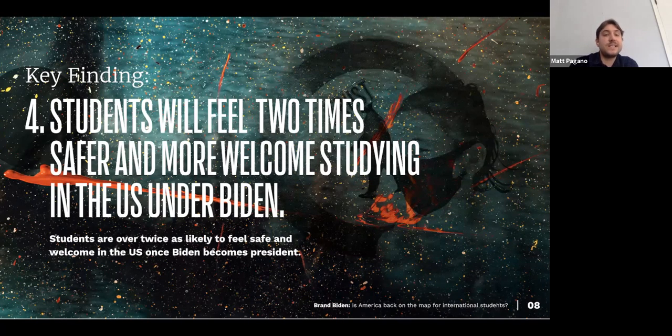Students are now feeling a safer direction of how the country is going, and traveling from an international country, their family, their friends are all left behind. A campus is supposed to be a great sanctuary for them to come and learn and build friendships. So it's good to see that the students are now feeling more likely that that will happen under the next presidency.